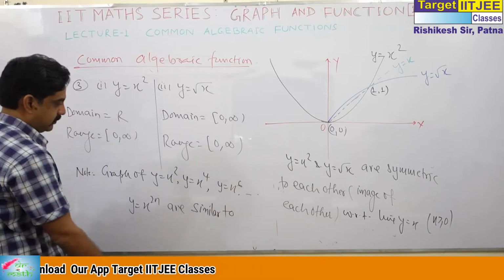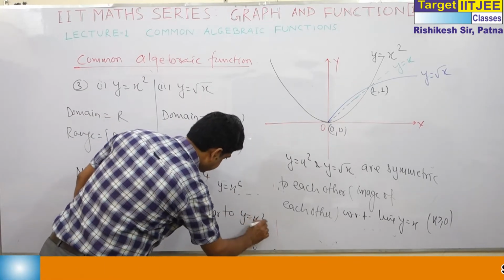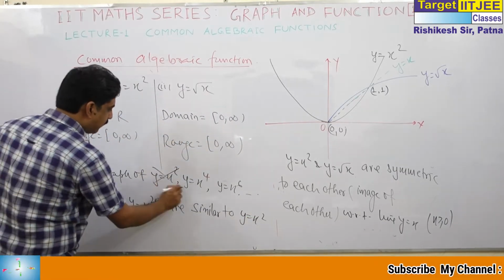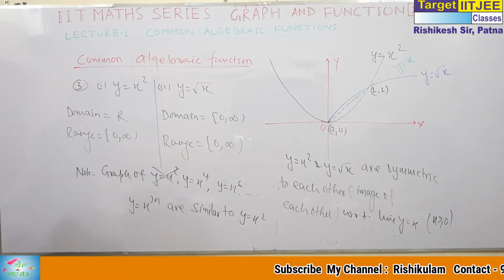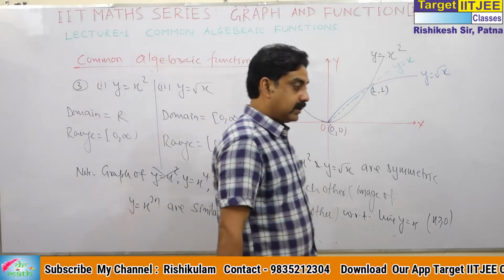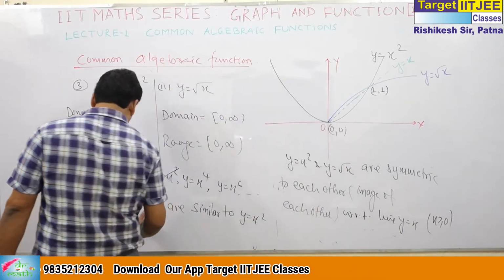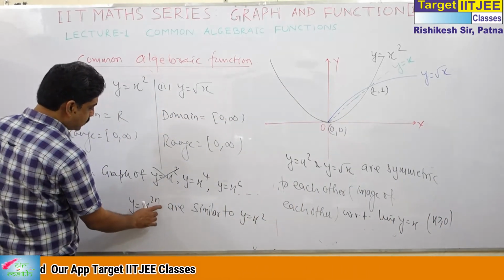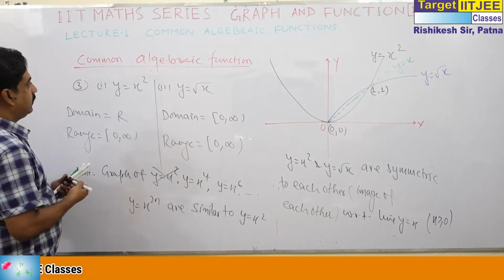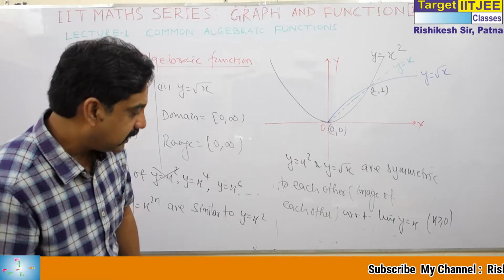Similar to y is equal to x square. Well, you can start with this. The graph of y is equal to x to the power 4 is similar to y is equal to x square. From here, I am giving you the idea of the graph of x to the power n, where n is a natural number. If you go through these graphs, what do you find?